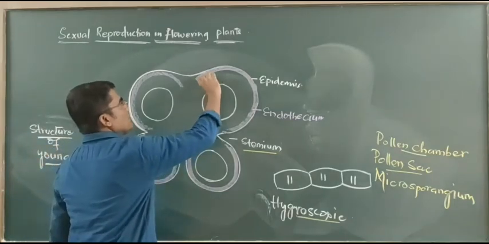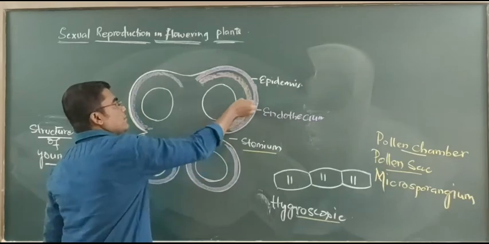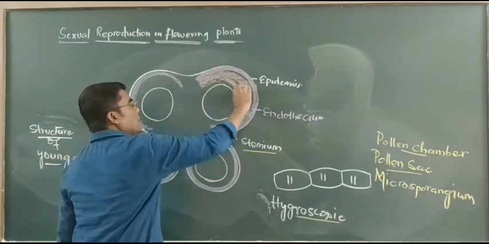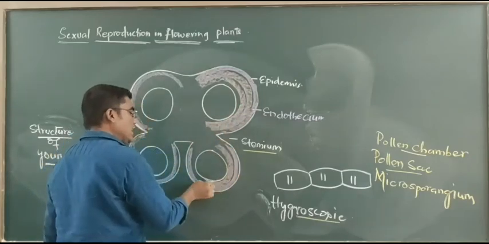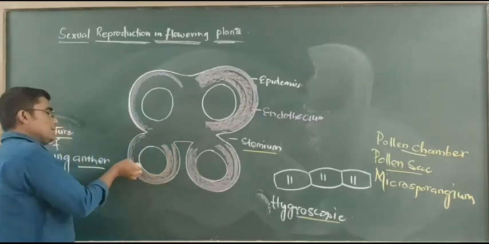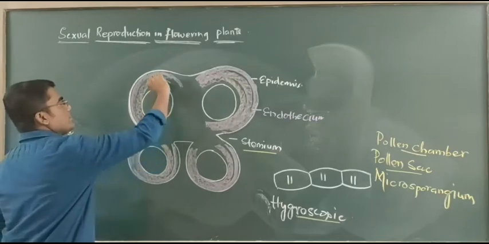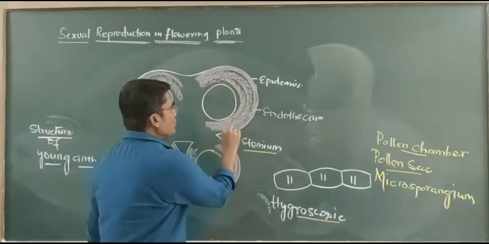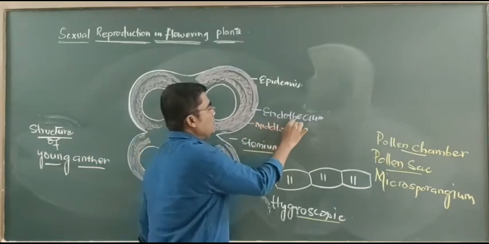Here we observe the multi-layered middle wall, or middle layer. This middle layer is not a single-layered structure. It is made up of 2 to 3 layers.